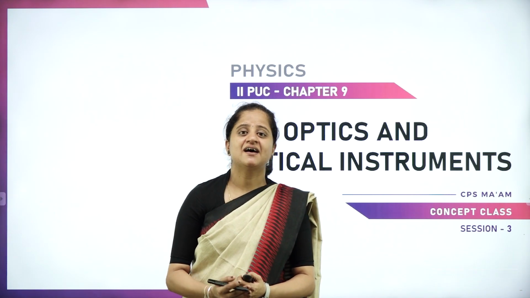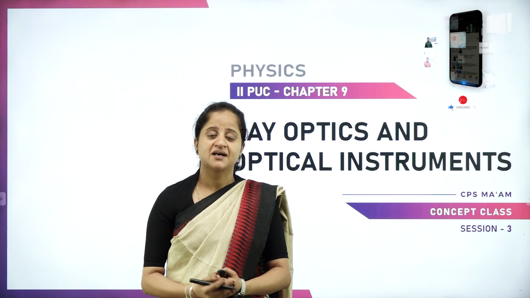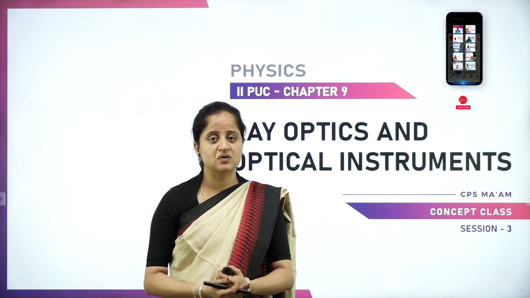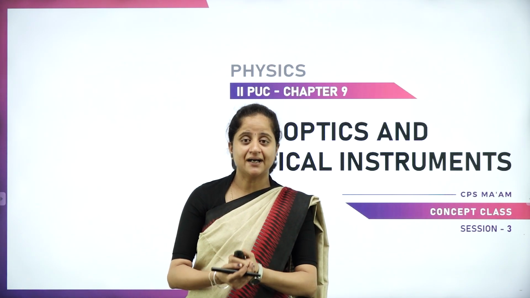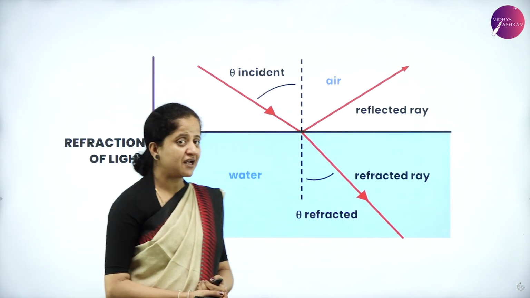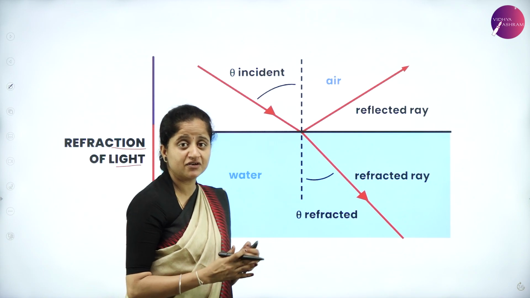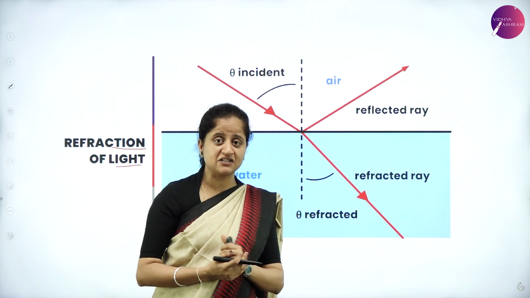Dear children, in the last session we discussed the various phenomena of light such as reflection, and the property of light that it undergoes rectilinear propagation. In today's session, let us start with another property called refraction of light. So what is refraction of light? How is it different from reflection? Though they sound similar, they are two different properties of light.